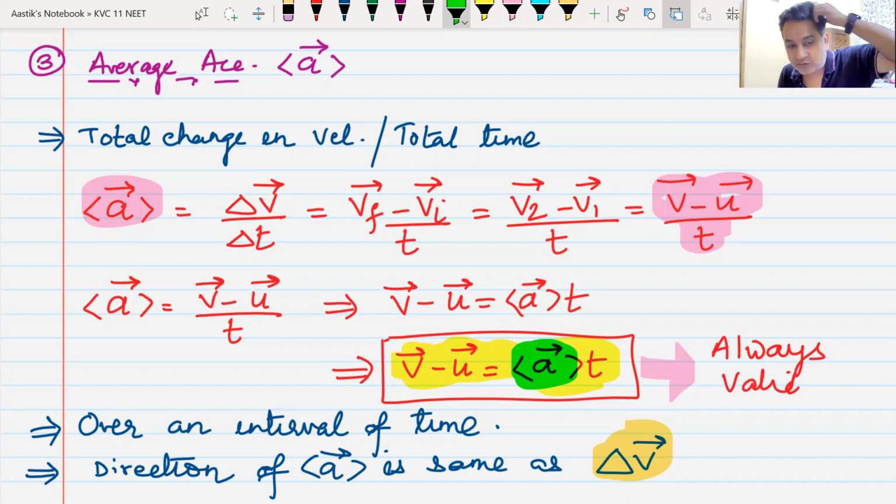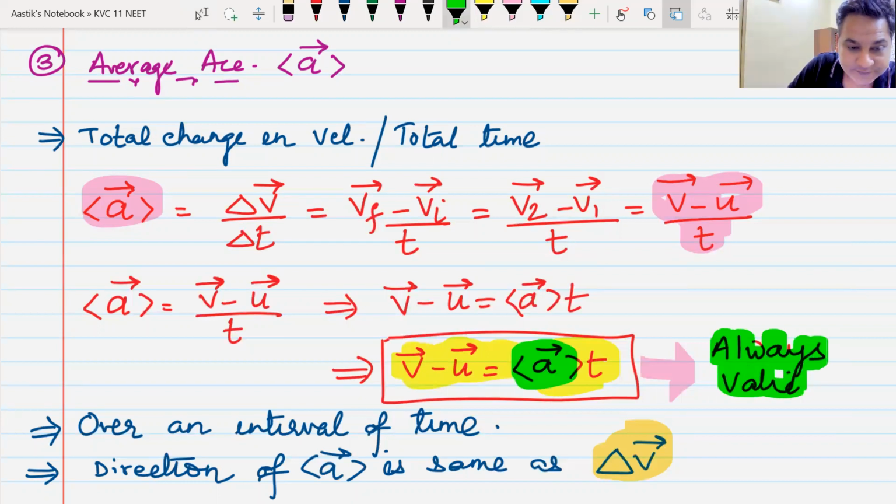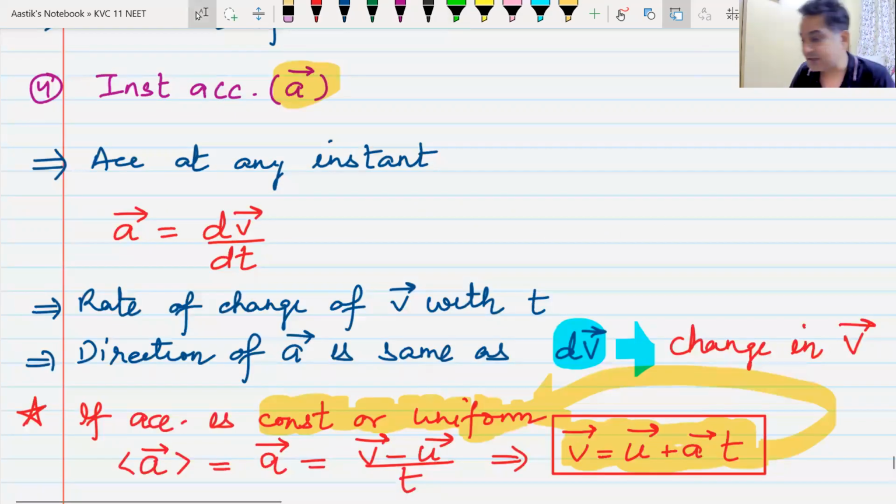So v minus u is equal to average acceleration into t. This formula is always valid, whereas the formula that you have seen in 9th standard is only valid when the acceleration is uniform or constant. We understand this? Yes or no? So this is about acceleration and how do you find out the different types of acceleration.